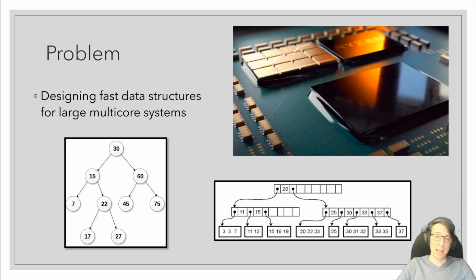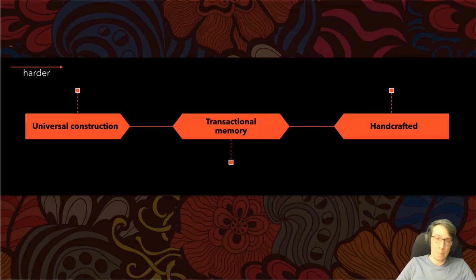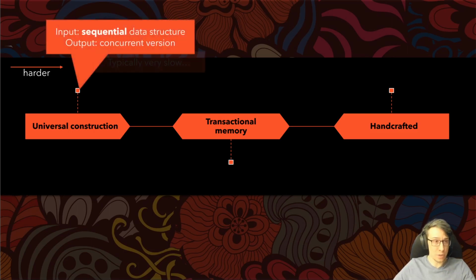Suppose you want to design a fast data structure for large multi-core systems, so maybe something like a binary search tree or a B tree, something that is very fast and can scale to potentially hundreds of cores. Well, there's a diverse spectrum of well-understood techniques that you could use for this task. You could start with an easy general technique like a universal construction, which takes a sequential data structure as input and outputs a concurrent one, but those tend to be slow.